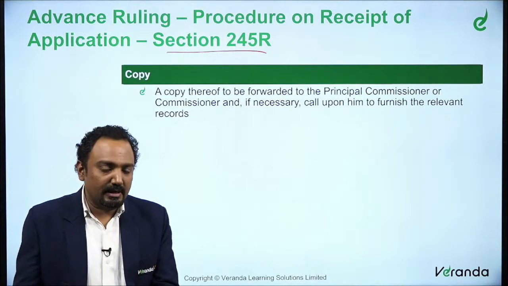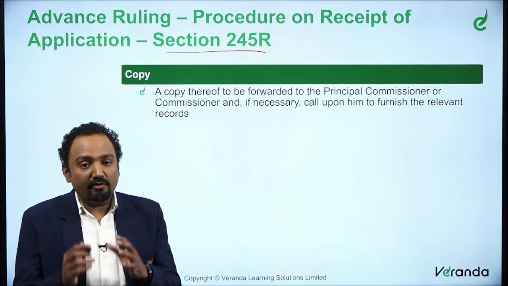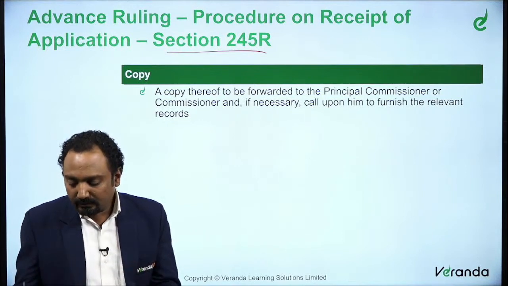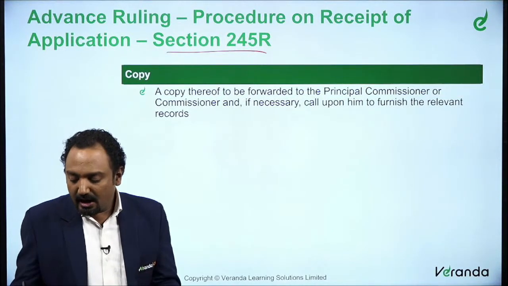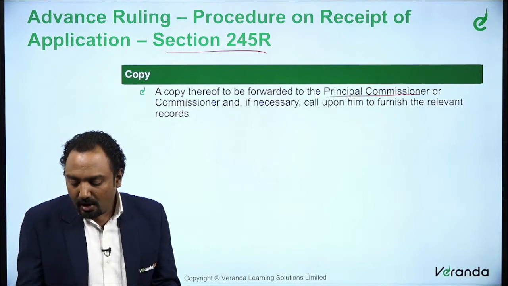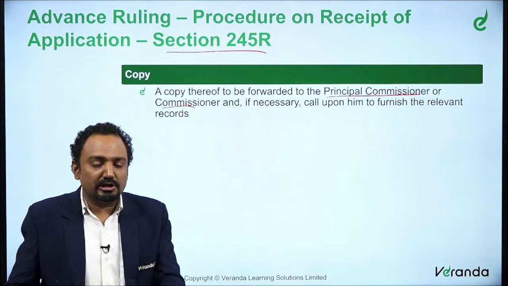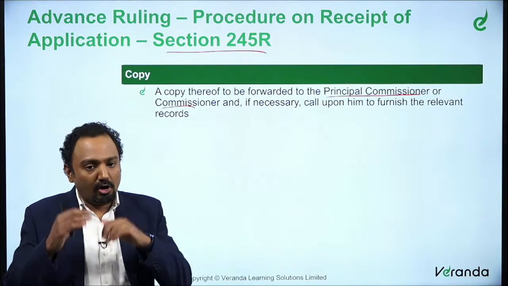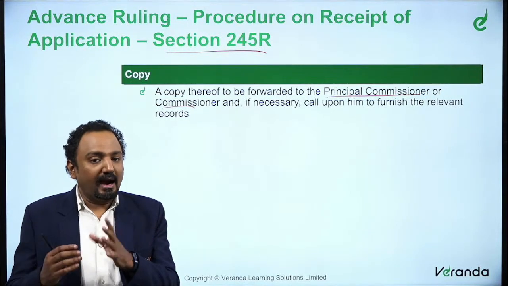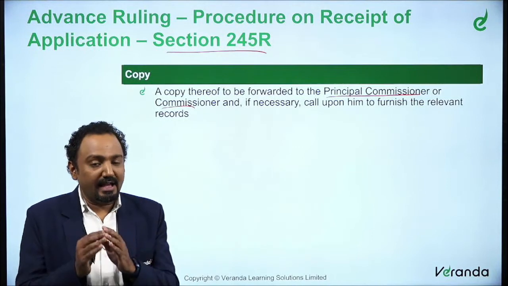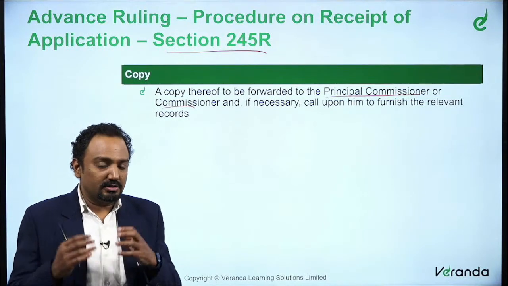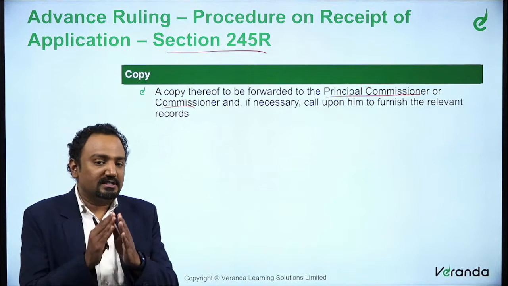The first step taken is that a copy of various records is obtained. A copy of this application is forwarded to the principal commissioner or commissioner, the relevant jurisdictional one, and if required, they might be asked to furnish relevant records relating to this application. So that is the first step.